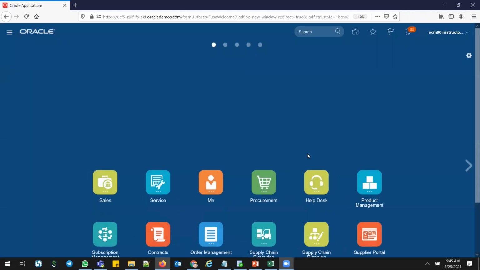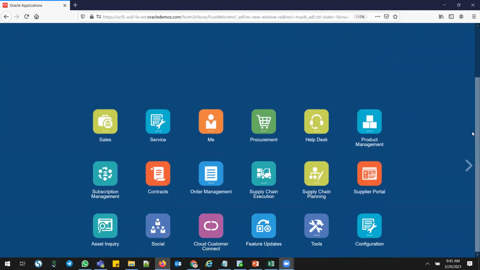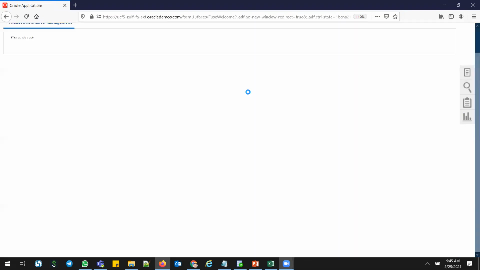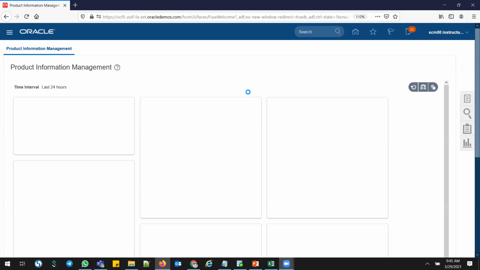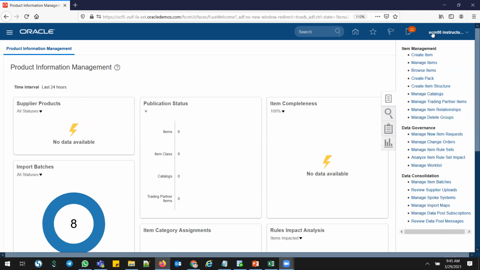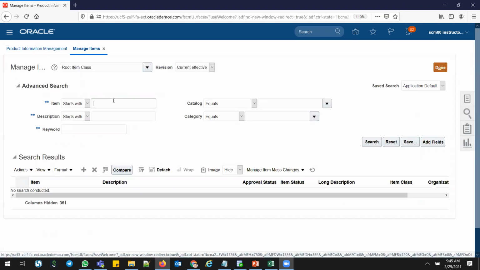So I went in as scm00.instructor, and I went for Product Management. I'm just showing how my make item looks, and the components are all buy components. The make item is the finished good; the assembly is the make item. Manage Items. Give this item number here. Click search.